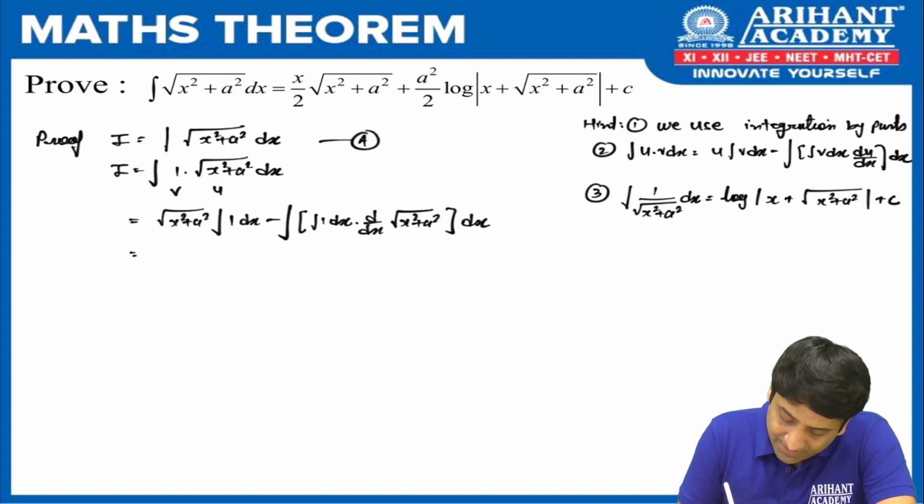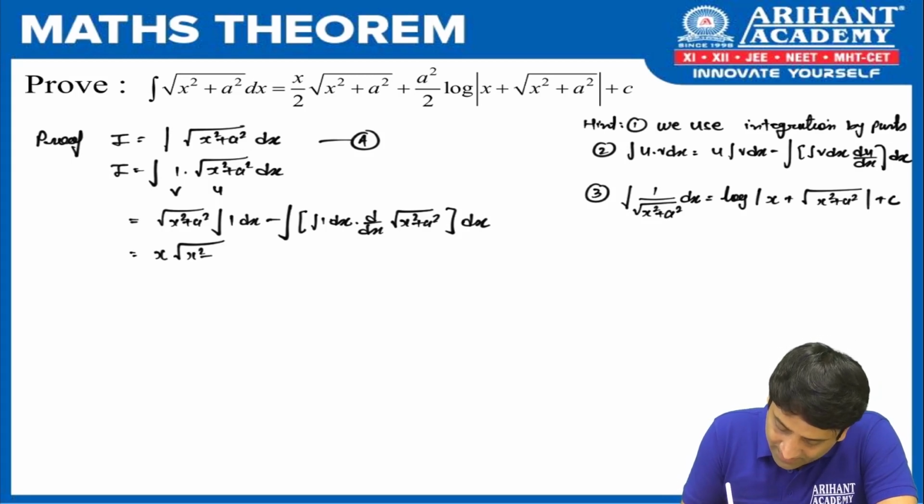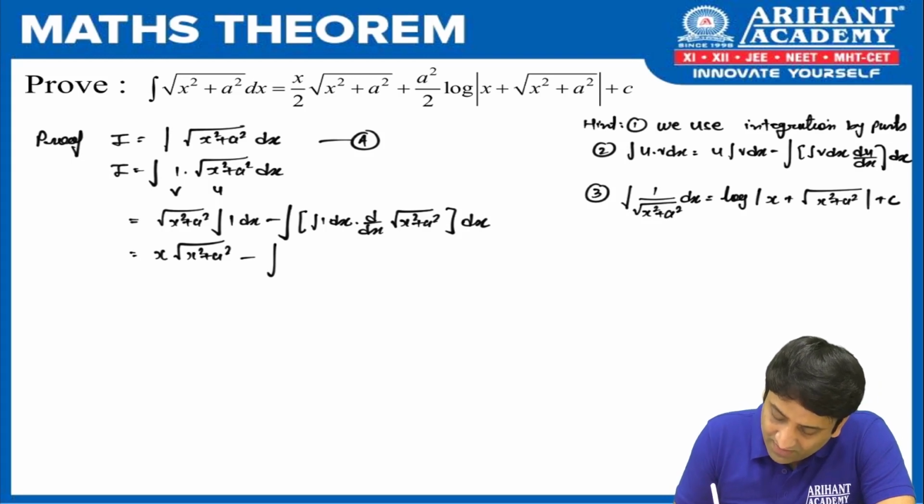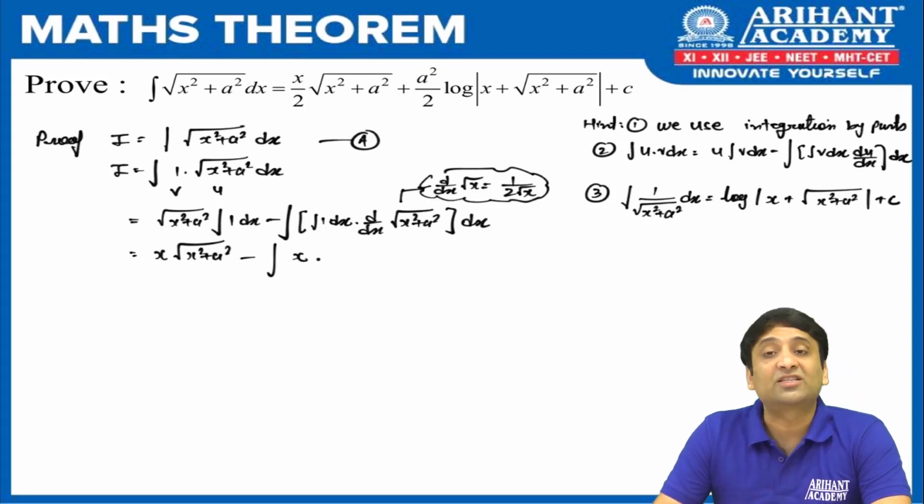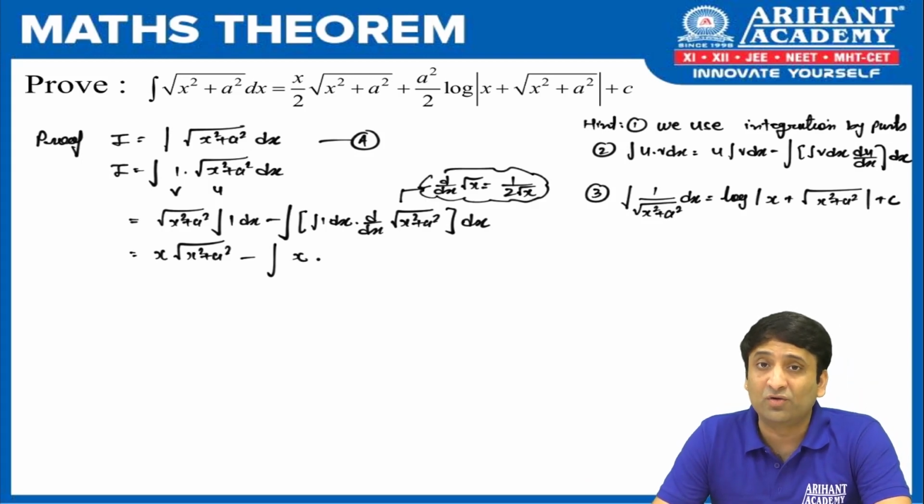Chalo. Now what is integration of 1? It is x. So we're going to write आगे x root of x square plus a square. First term ready. Minus integration of, what is integration of 1 again? X. And here as we have said, we are going to use derivative of root x. What is derivative of root x? 1 upon 2 root x. लेकिन x के जगह पे क्या दिख रहा है? X square plus a square. So what we are going to do? We are going to follow chain rule.